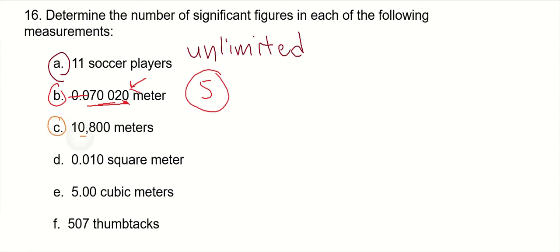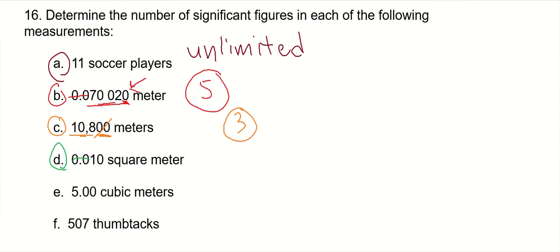C, the 0 between other non-zeros there, that's significant. So the 1, the 0, and the 8. Now, the zeros at the end, trailing zeros, but to the left of a decimal, implied decimal, there it is, are not significant. Maybe they are, but then you would write this in scientific notation, or you would indicate it somehow. Otherwise, whoever measured it is the only one that will ever know. All right, so this has 3 sig figs.